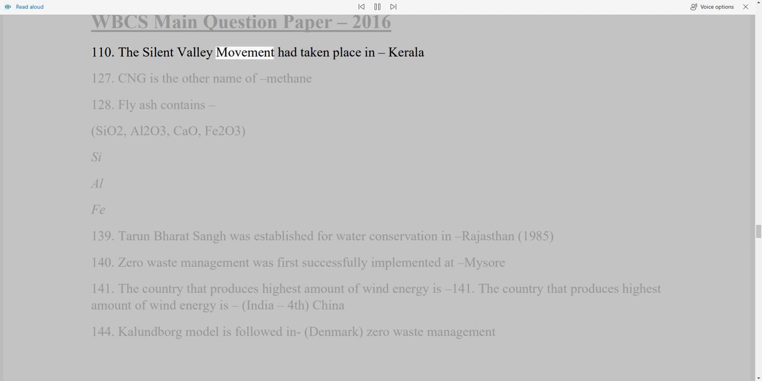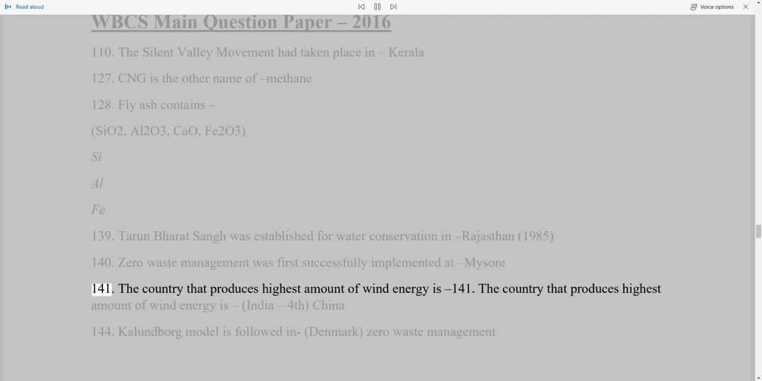The Silent Valley movement had taken place in Kerala, 127. CNG is the other name of methane, 128. Fly ash contains SiO2, Al2O3, CaO, Fe2O3, 139. Tarun Bharat Sangh was established for water conservation in Rajasthan, 1985, 140. Zero waste management was first successfully implemented at Mysore, 141.